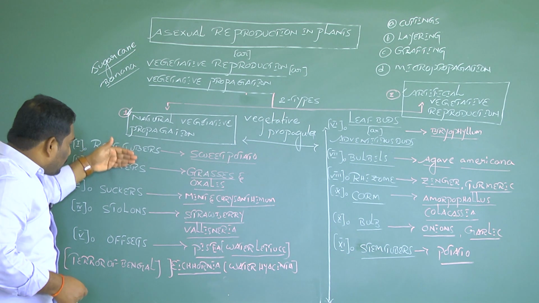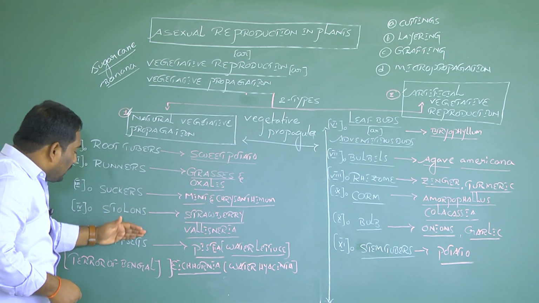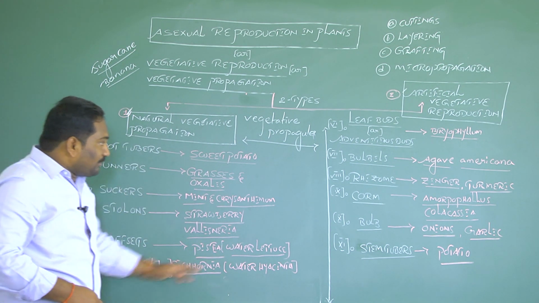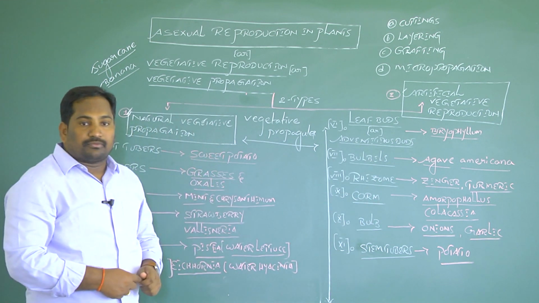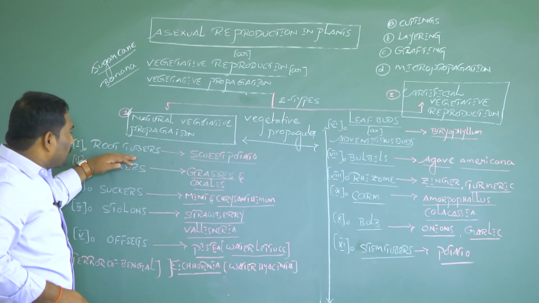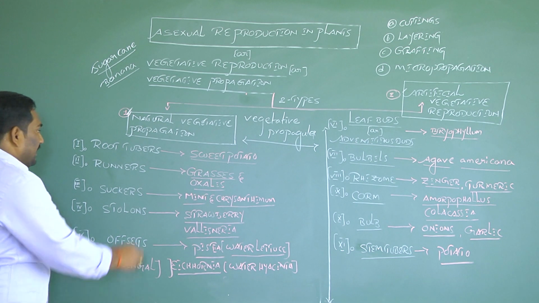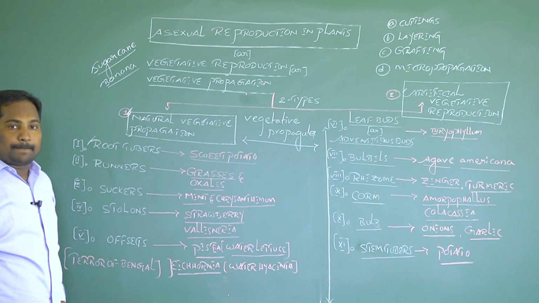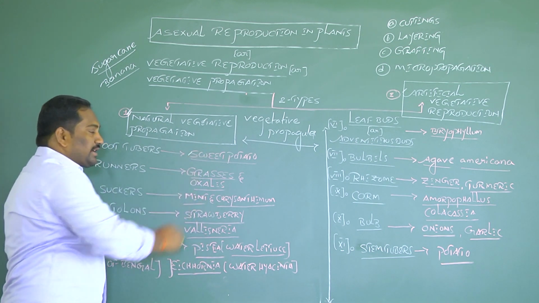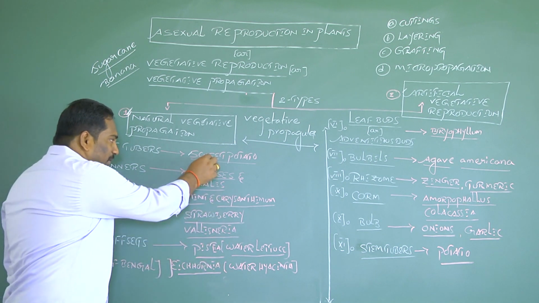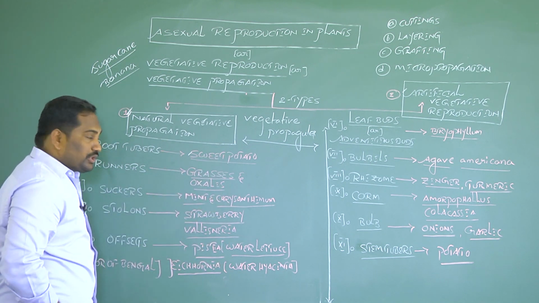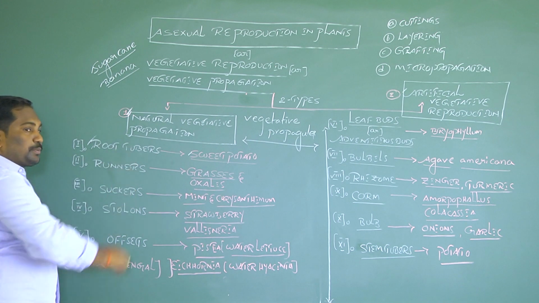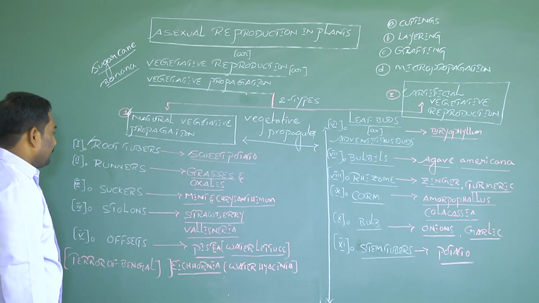Here is a small list of some vegetative propagules for natural vegetative propagation. The first is root tubers. Example, sweet potato. In sweet potato, the vegetative propagule is root tubers.